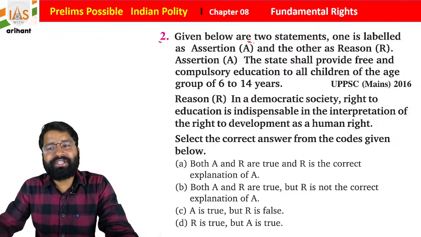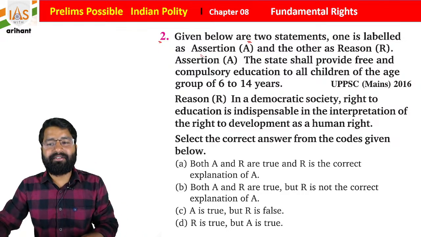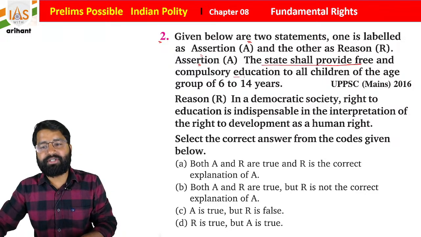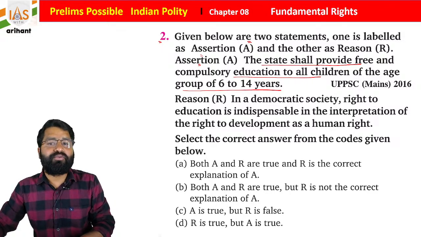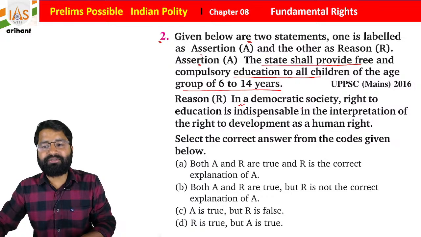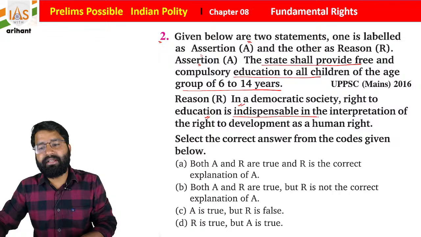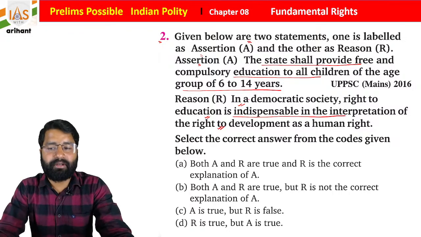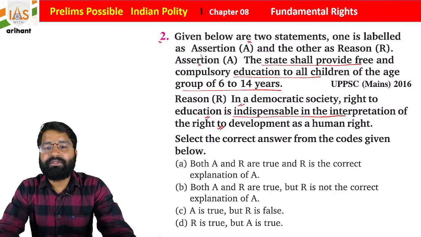There are two statements, one will be assertion and the other will be reason. You have to check it. Assertion says that the state shall provide free and compulsory education to all children between the age group 6 to 14. Reason says that in a democratic society, a right to education is indispensable in the interpretation of the right to development as a human right, students. So now just opt the right answer. What is going to be the right answer for the same, students?